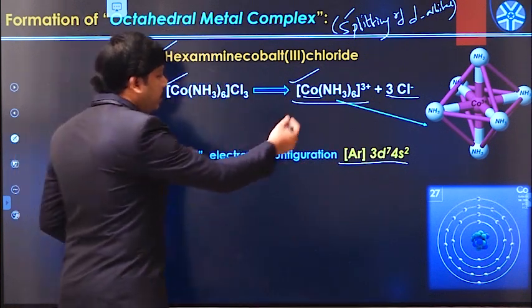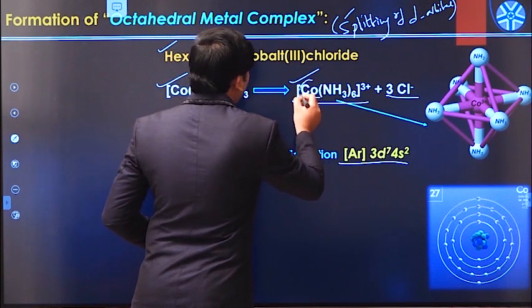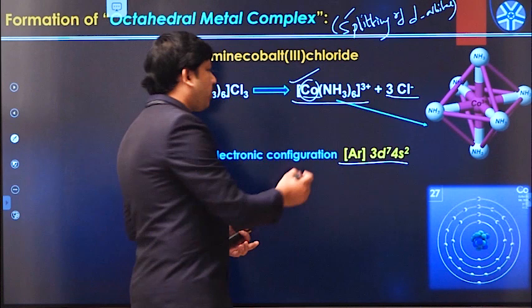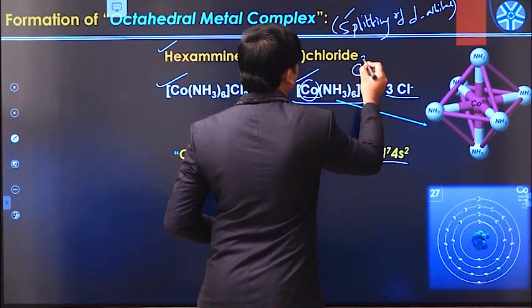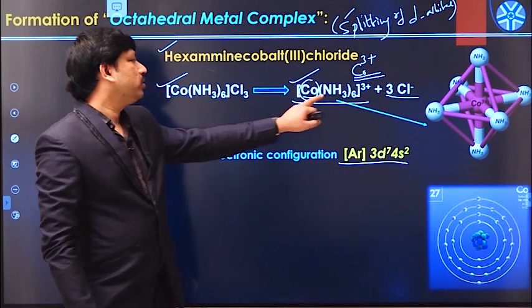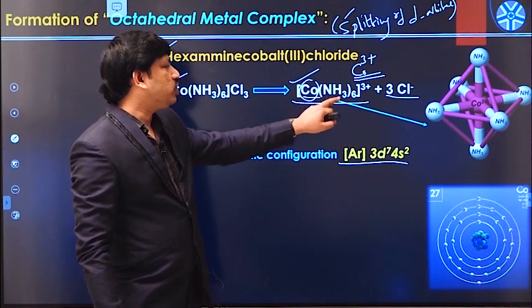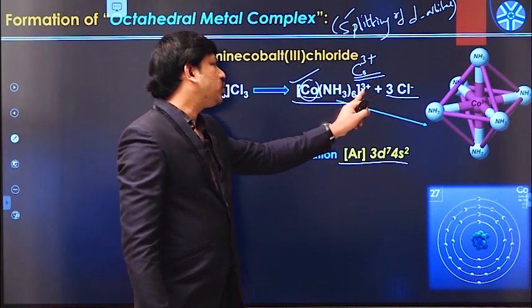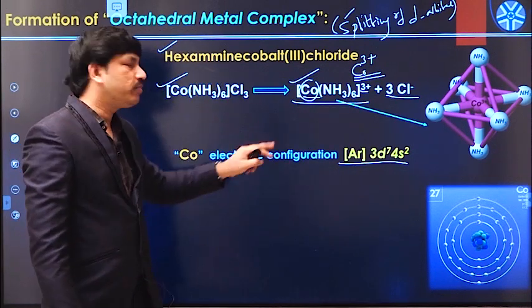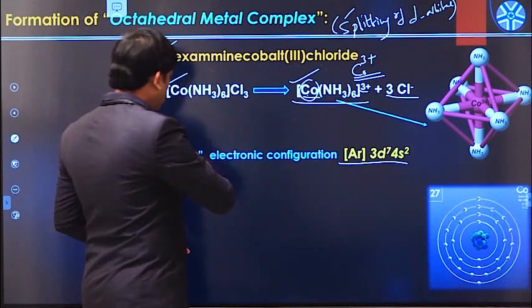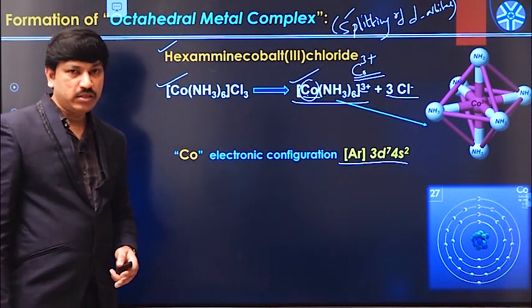But in this example, what is the charge of the cobalt? That means cobalt is available in this case in the form of cobalt 3 plus. Yes or not? Because this coordination sphere contains neutral ligands. Ammonia molecule is acting as a neutral ligand. That means whatever the charge available here is mainly because of the central metal cation only. So in this case cobalt is available in plus 3 state.